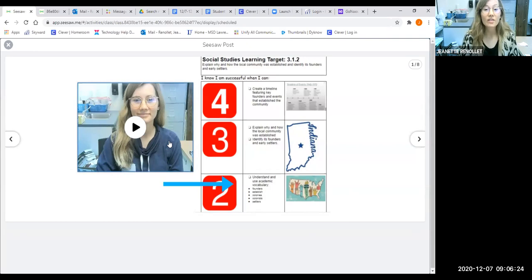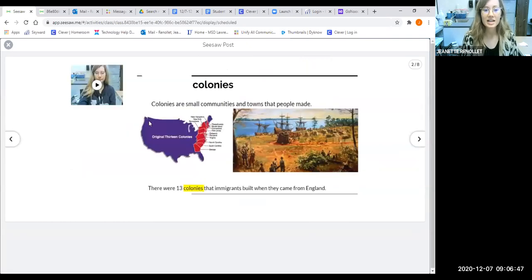Okay, so we have talked about Native Americans. We've talked about immigration. Now we're going to put those ideas together. What happened on this land when people from Europe came and immigrated to these lands? We know they met Native Americans, but what happened after that? We're going to learn more about that today. Today we're going to start by learning some vocabulary words that will help us with this topic. We're going to watch a video and we're going to practice saying these definitions together by using our bodies.